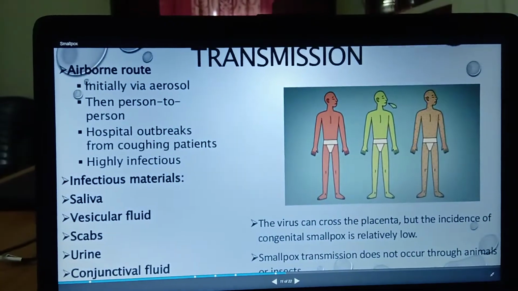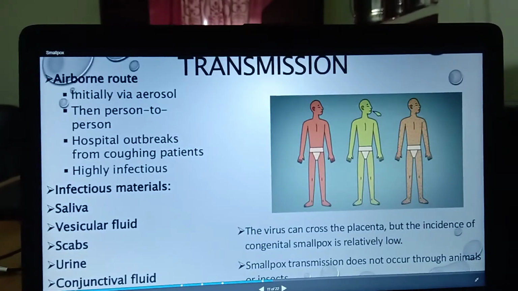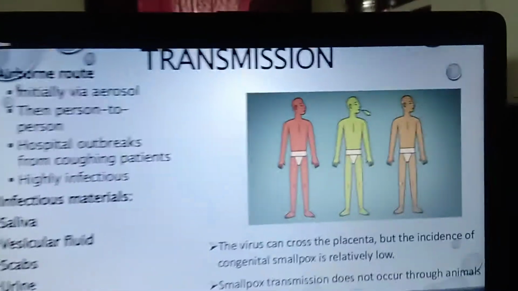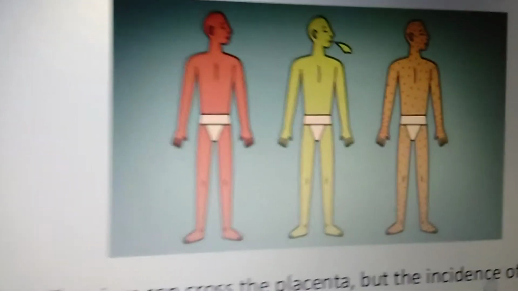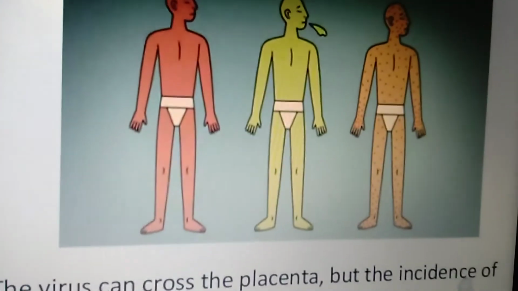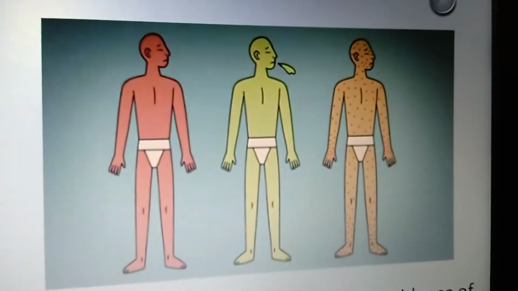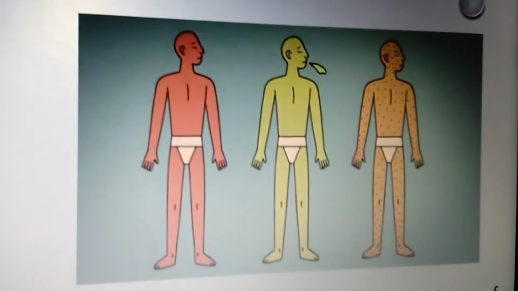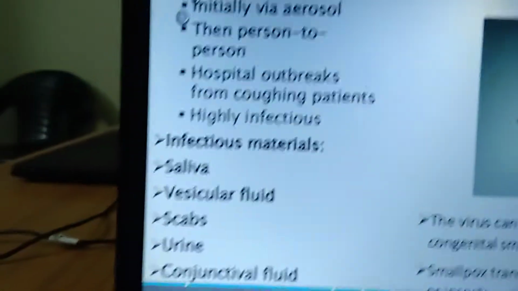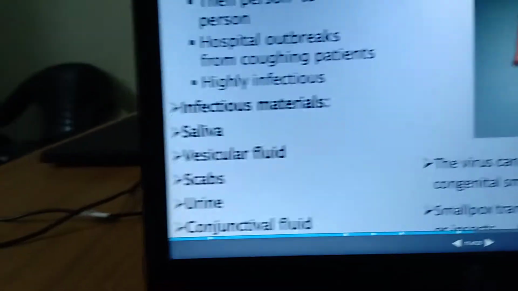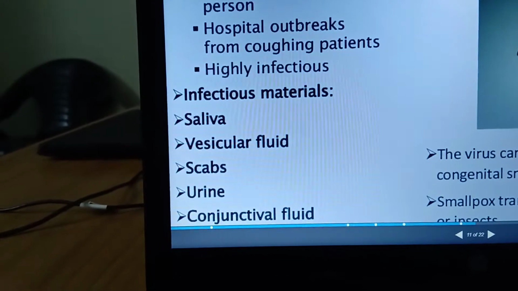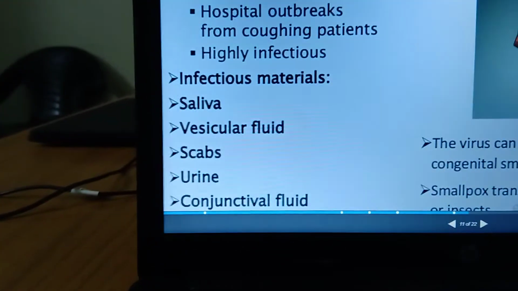The next one is highly infectious, meaning it spreads over the whole body. Here they are showing in the picture: first incubation, second the cough, and then it spreads like spots. It is transmitted through infectious materials, for example saliva, vesicular fluids, scabs, urine, and conjunctival fluid.